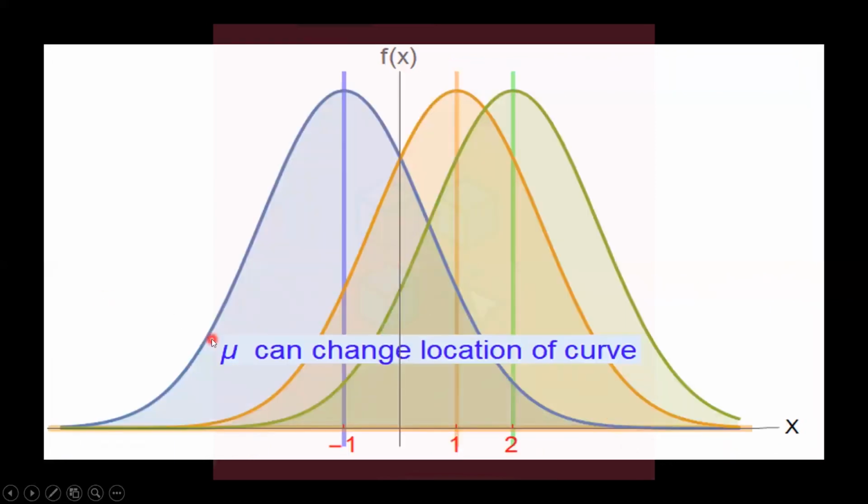Mu is the scale parameter which changes the location of the curve. In the blue curve, the location is -1. Its center value lies on -1. And next, it shifts from -1 to +1, and the curve's central value now lies at 1. And in the next figure, mu is 2. So whenever mu is increasing, the curve shifts from the left to the right side of the x-axis.